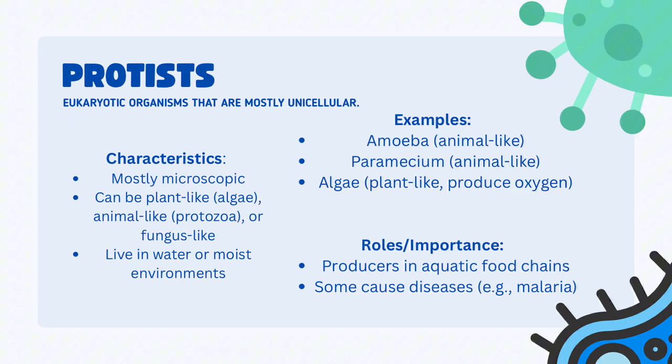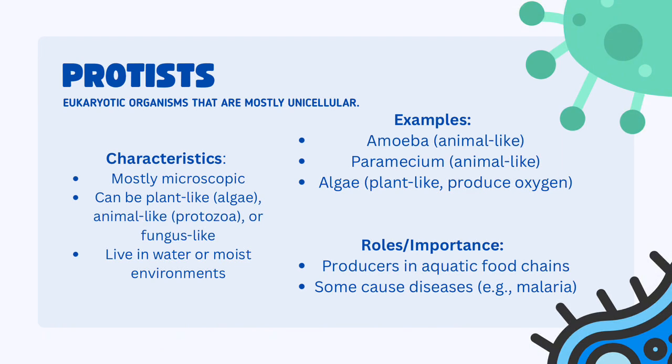Next one, we have here the protists. These are mostly unicellular eukaryotic organisms, which means their cells have a nucleus. They are very diverse and can be plant-like, animal-like, or fungus-like. Did you get it? So now let us discuss the characteristics of protists.